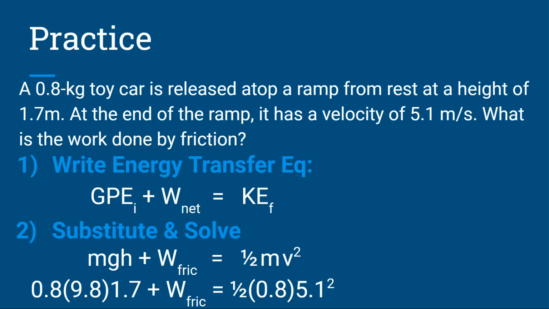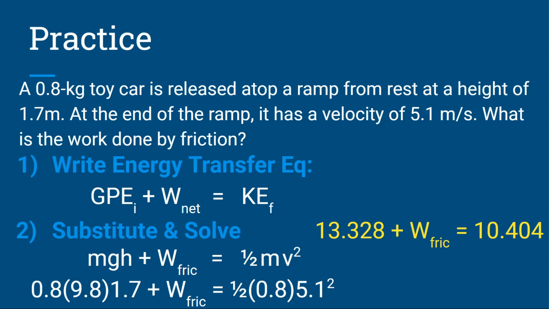So that's 0.8 times 9.8 times 1.7 plus the work done by friction equals 1/2 times 0.8 times that velocity, 5.1 squared. The entire left-hand side of that equation, my initial gravitational potential energy, is 13.328. My final kinetic energy is 10.404. So if you solved it in steps and you're like, okay, GPE, what's that? KE, what's that? And then are they equal? Your answer is no, they're not.